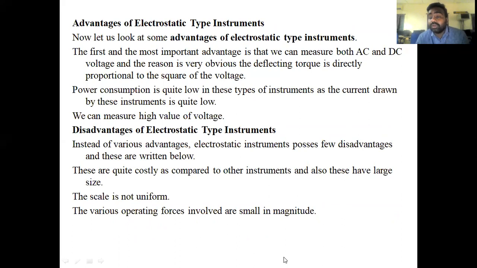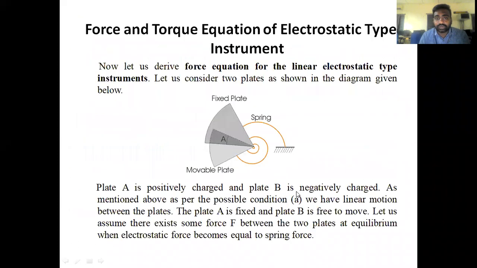How is the deflection torque created in the electrostatic voltmeter? Right, I will explain. Let us see how the deflection torque is created in our analysis. The fixed plate is charged with positively charged ions. The moving plate is charged with negatively charged ions. Both have opposite polarities. That creates a force of attraction, and the moving plate will move towards the fixed plate.